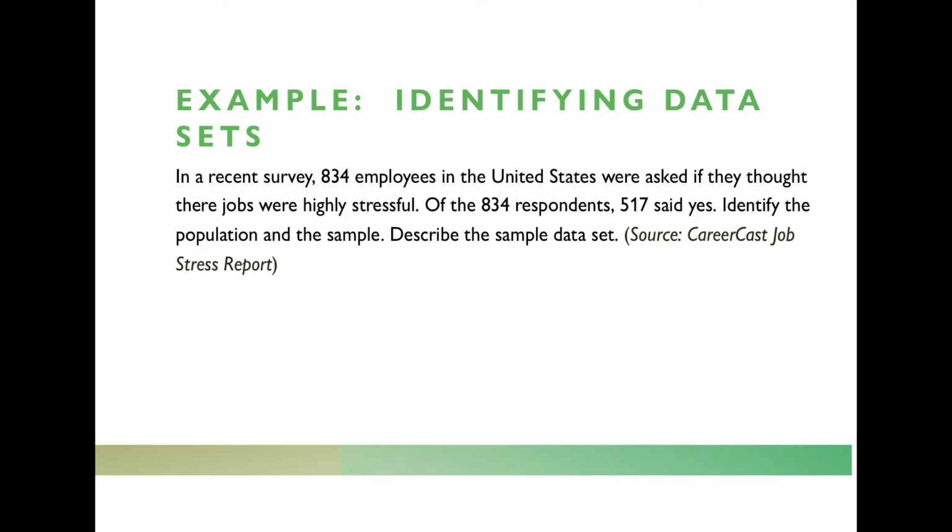Okay, so when we look at this, we're being told about a survey that was conducted, and a bunch of people were asked their opinion. And these are just employees in the United States. So they don't necessarily work for the government. They could work in the private sector, and so on.